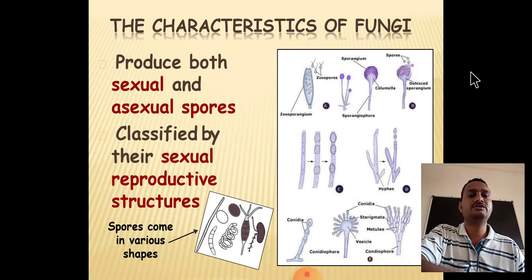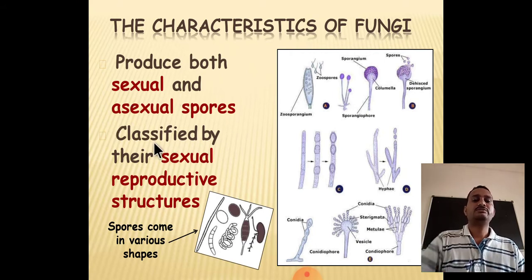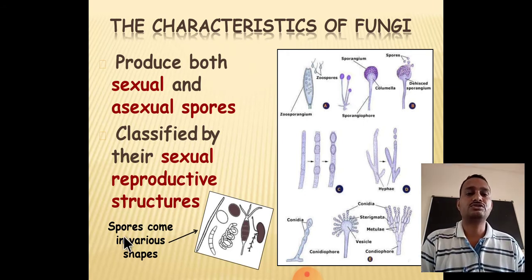The next characteristic feature of fungi is that they produce both sexual and asexual spores. That means they reproduce by means of sexual and asexual spores. They are classified by their sexual reproduction structures. Spores come in various shapes. You can see here the structure of spores in different forms. This one is a filament structure, this is a round spherical structure. You can see the spiral structure of some spores. You can see here the different divisions of the cells. There are different types, and this is a spore having a flagella. You can see the number of spore diversity here.